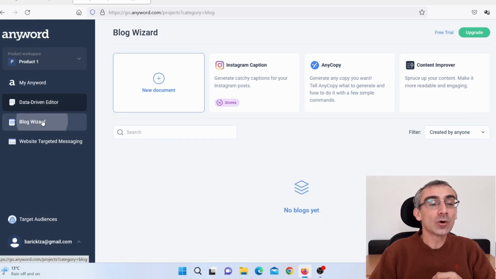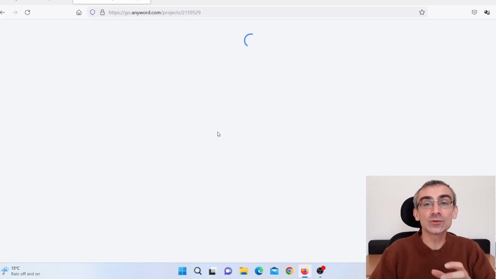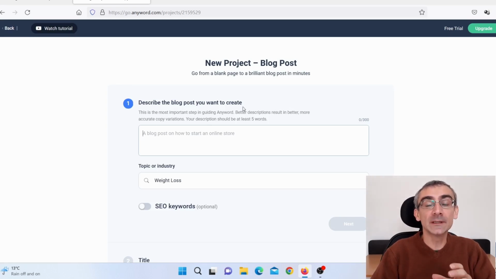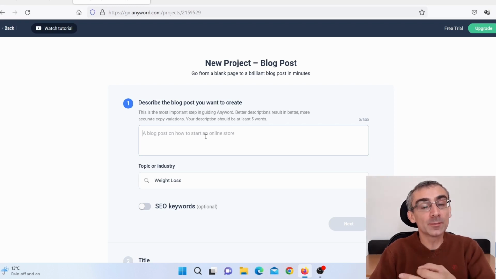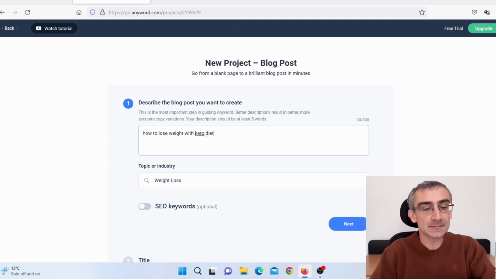So when I close here, what we actually need to do is click here on Blog Wizard. And then click here on new blog post because we wish to create a short article. And this is actually the most important part of this software because here where it says describe the blog post you want to create, we need to give it details about what we actually wish our blog post, our article, to be about. So let's say I wish to promote a product related to keto.